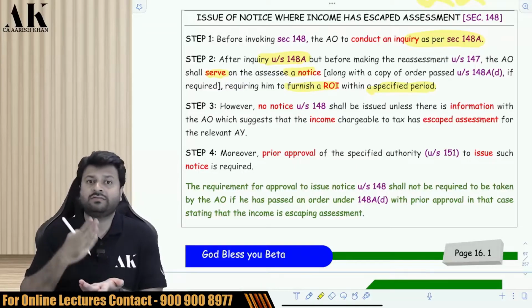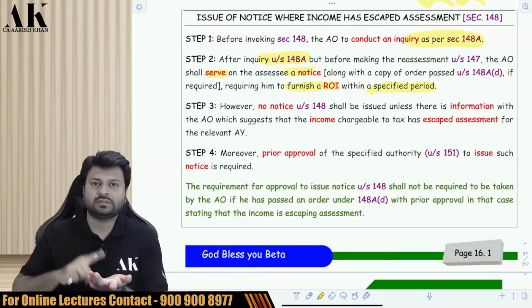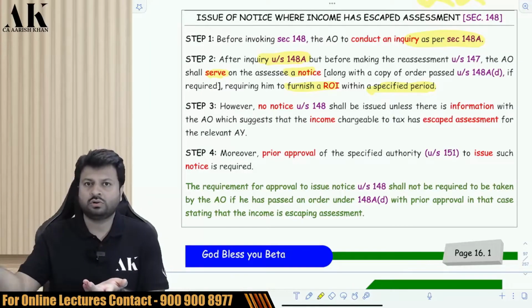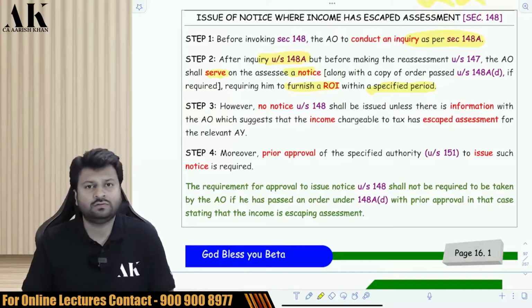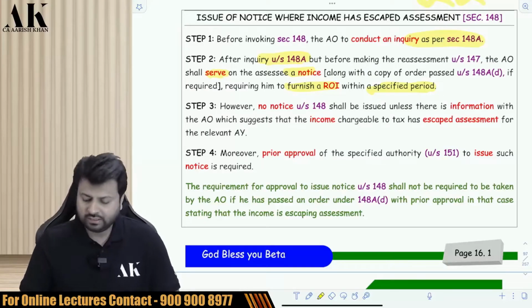So try to understand the first step. The first step is not 148. The first step is 148A. Send a show cause notice, the assessee will reply, and then you can take a call on sending a notice under 148 telling the assessee to file the return. Now, is any prior approval to be taken?